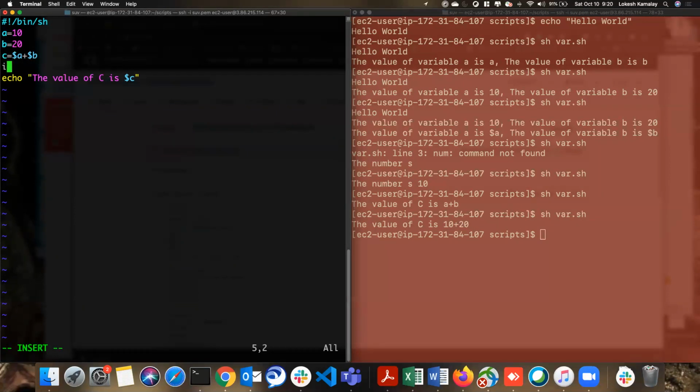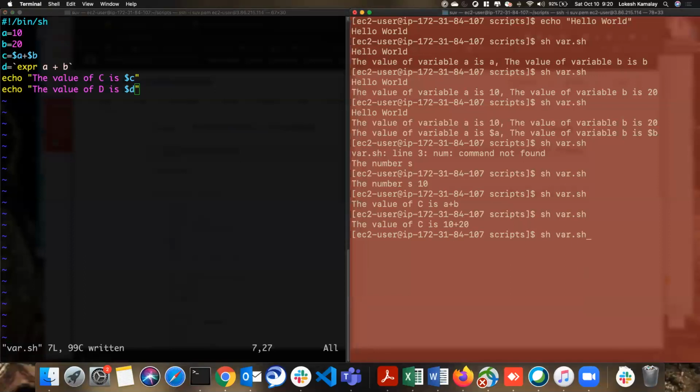So let me do it this way. Now D is equal to, I'm using this quote, which you would see as the escape character. Let's do this one. Now I'm adding the expr command, that is a command. So what expression are we adding? A plus B. Let's see what it prints. Do we still need to give the value over there? The value of D is $D. Save. I just saved the file.